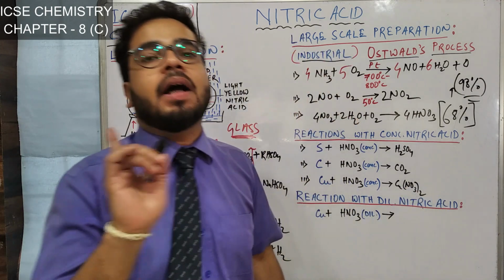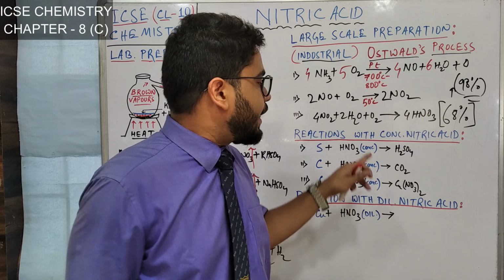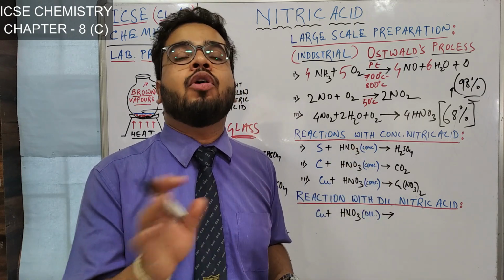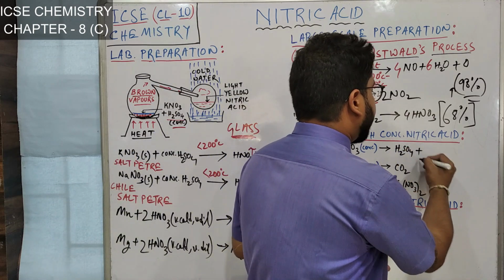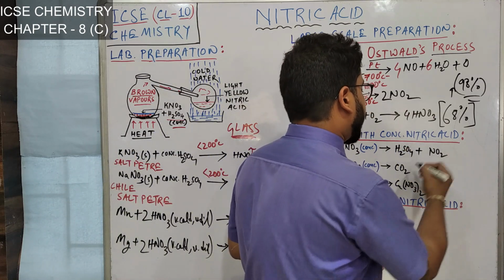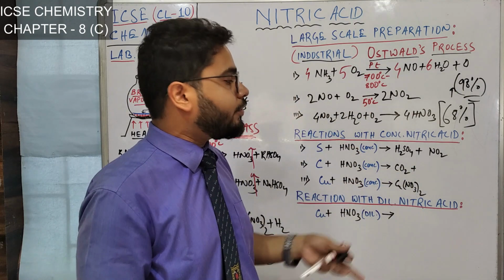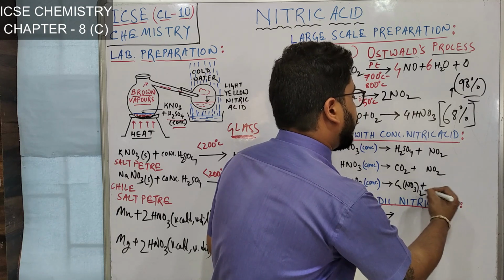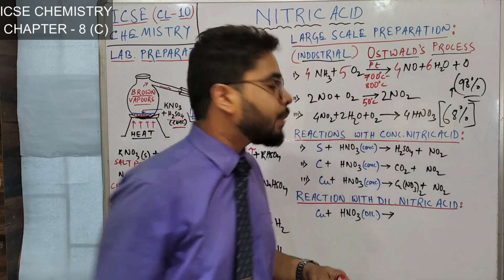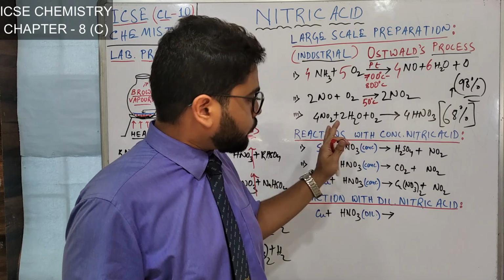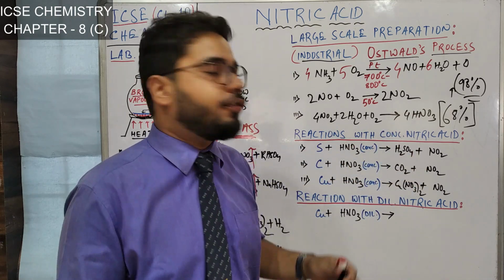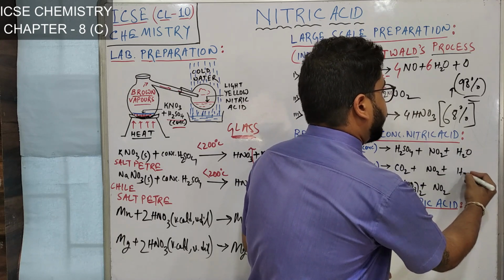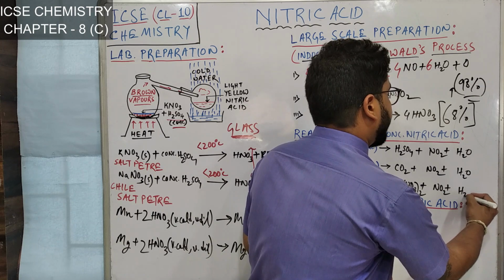And now remember one thing. Wherever concentrated nitric acid is reacting, one product is common in all. That product is nothing but nitrogen dioxide gas. So in all these three reactions, concentrated nitric acid gives plus NO2, and here also plus NO2 I am writing. Now another product is very common, that is water: plus H2O, plus H2O here, and even plus H2O here.